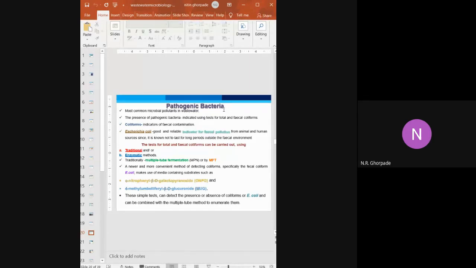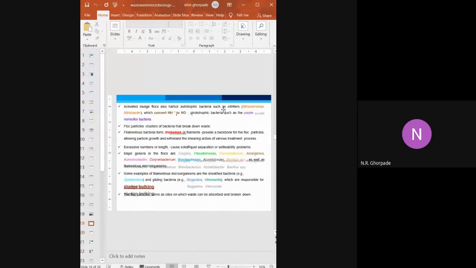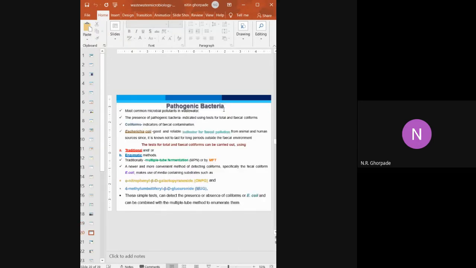Previously, in this condition, they were not harmful. They are important for the biogeochemical cycle. It is important to nature, but harmful for human beings.